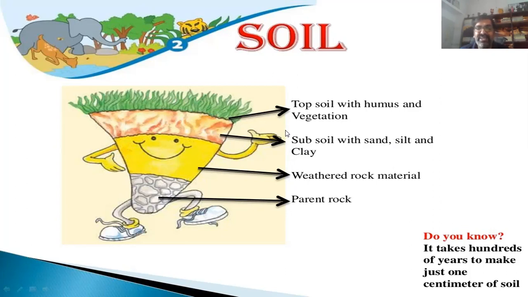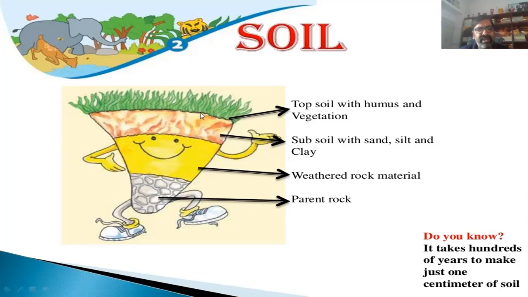You read the rock cycle in your 7th class. There are three kinds of rocks: igneous, metamorphic and sedimentary. After the sedimentary, the soil formation, with the top layer.